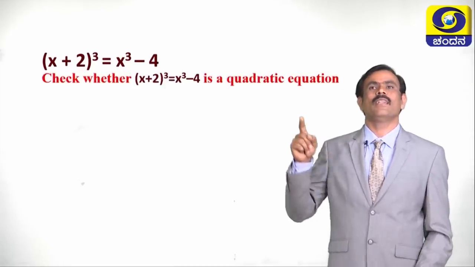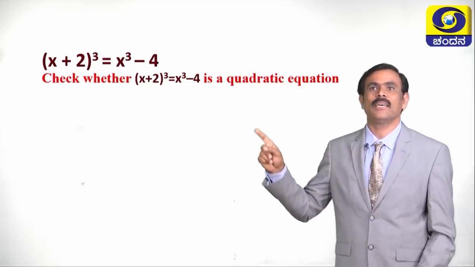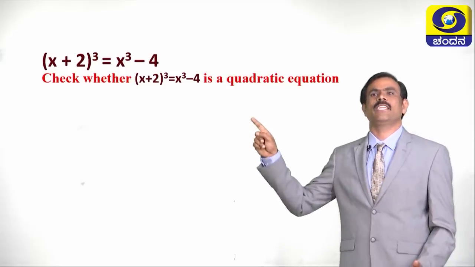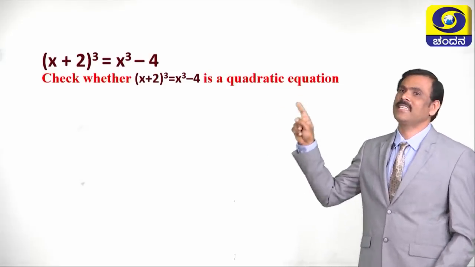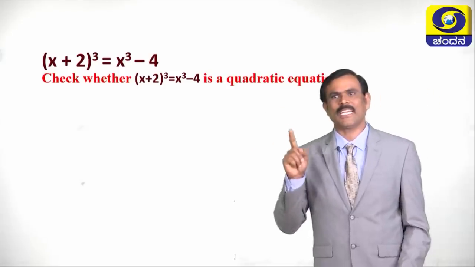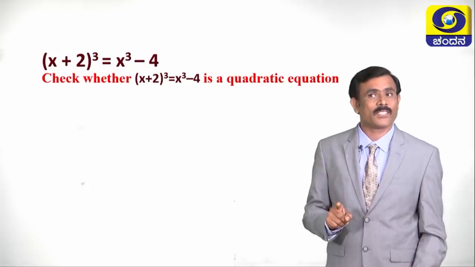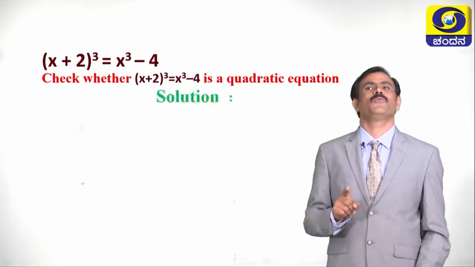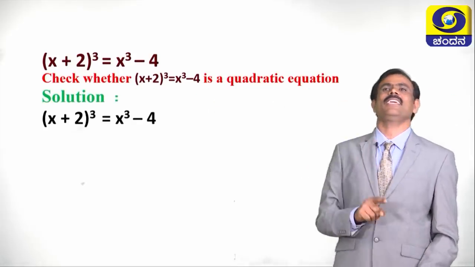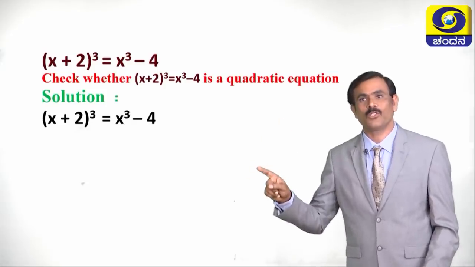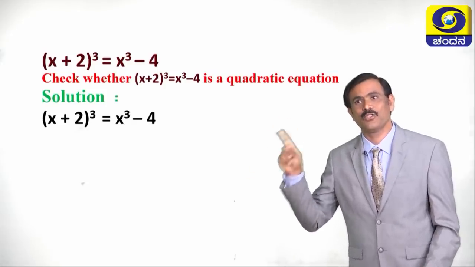Children, now let us check whether x plus 2 whole cube is equal to x cube minus 4 is a quadratic equation or not. To check this, first what we have to do? First we have to write the equation. What is the equation? X plus 2 whole cube is equal to x cube minus 4.